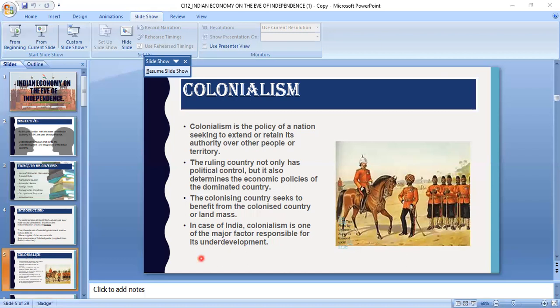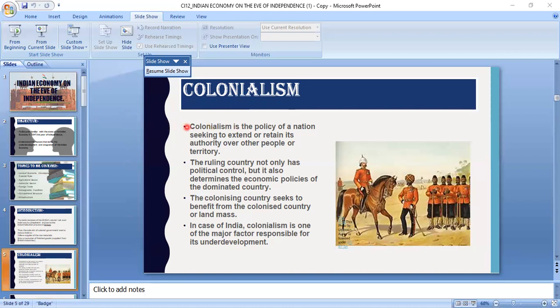Now, I am using the word colonial rule; colonies were made by the Britishers in India and many other parts of the world. So, what does the term colonialism mean? Colonialism is the policy of a nation seeking to extend or retain its authority over other people or territory.